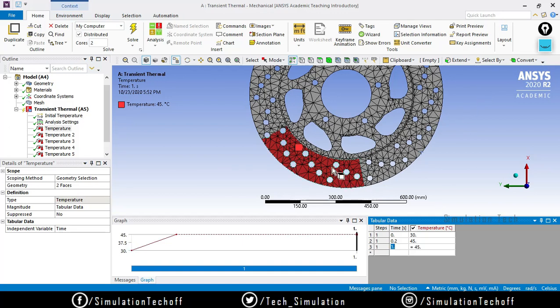45. At 0.3 there is no heat. The heat remains at 45, maybe it can increase to 46 or 47 due to the heat transmitted from this phase to this phase, but we are not going to include that. 45 up to 1 it is 45, like at 0.4 it is 45. Okay, so we have to include that value here itself. At 0.4 it is 45, up to 1 it is 45. And maybe if you want to increase that you can.